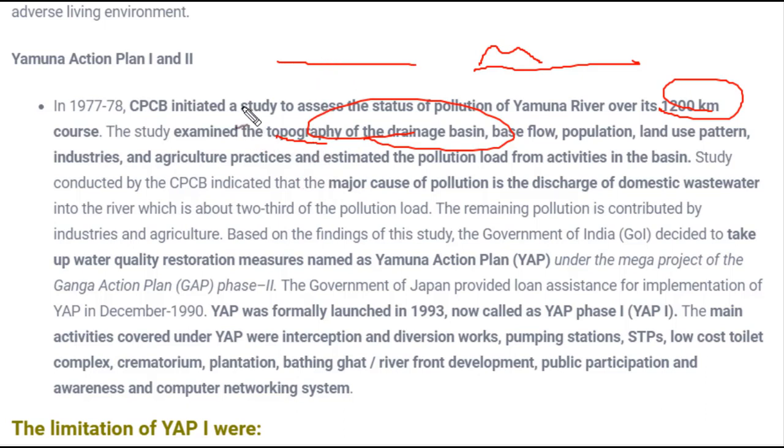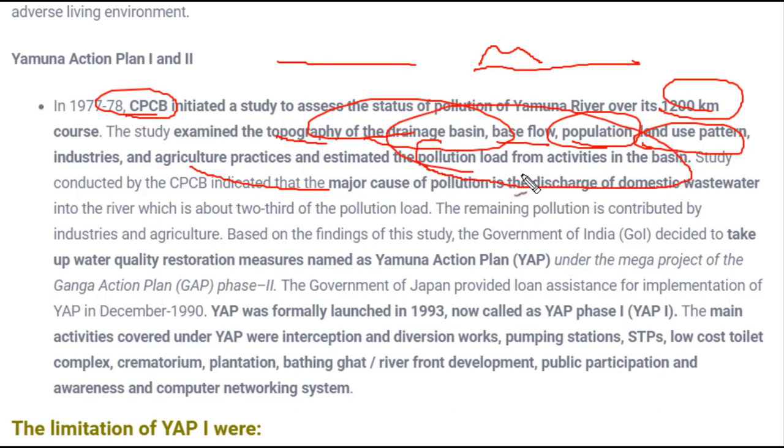So CPCB studied the topography of the drainage basin, base flow, population, land use pattern, and agriculture practices, and it estimated that there is a huge pollution load from activity in the basin. It also indicated that the major cause of pollution is the discharge of domestic wastewater, not industrial wastewater.